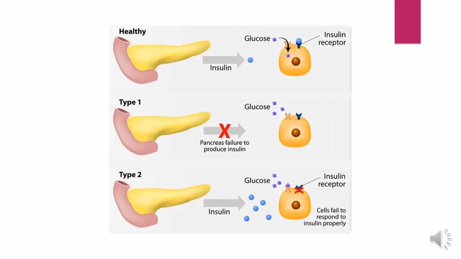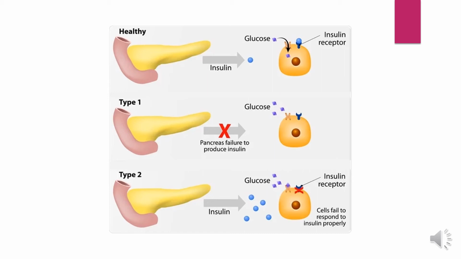So let us see what happens. Here you can see the pancreas in the healthy individual, type 1, and type 2. Let us see the difference between all the three. In a healthy individual, the pancreas secretes insulin and the insulin binds to the insulin receptor, and normal glucose metabolism takes place.